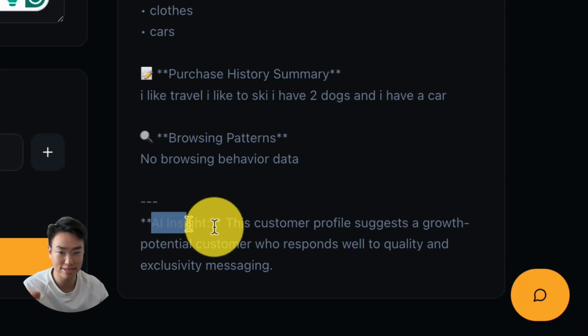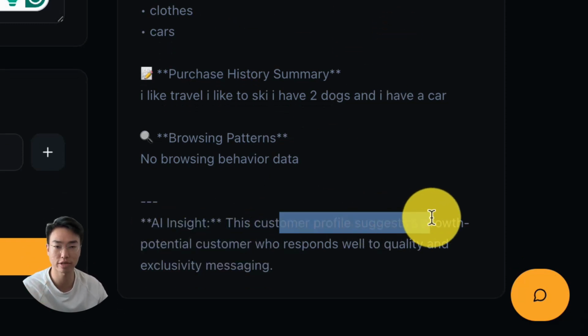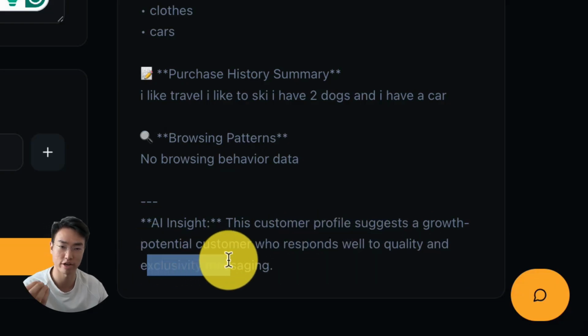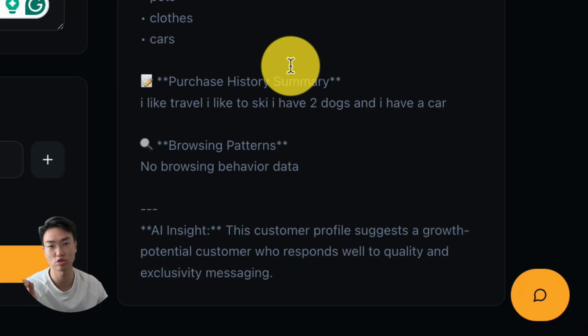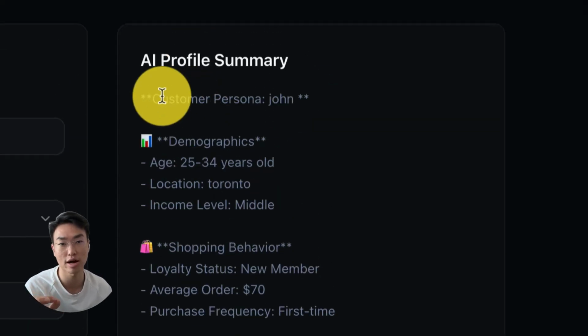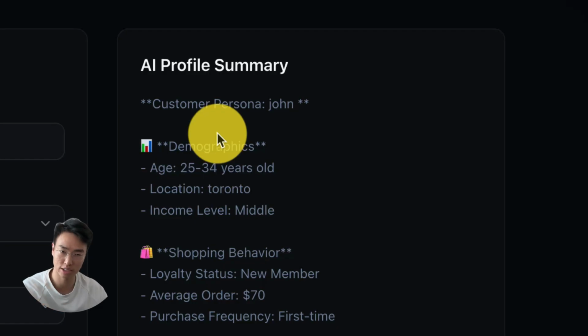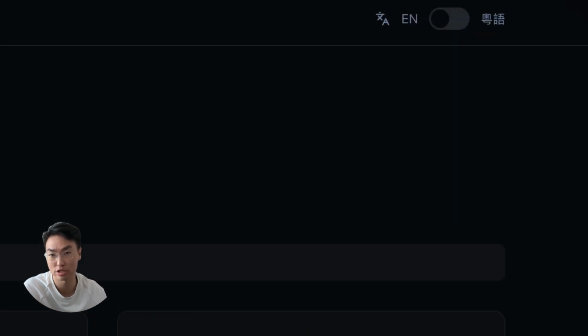Now, this is a quick summary. This customer profile suggests a growth potential customer who responds well to quality and exclusive messaging, which is very true for me. So you can see this tool is amazing. It has created you a customer persona. What does this mean? It should describe who your customer is, and the best is to describe yourself. Because based on this, if it describes you and when it generates a product, and if this is a product that you would want, then you know you have it.